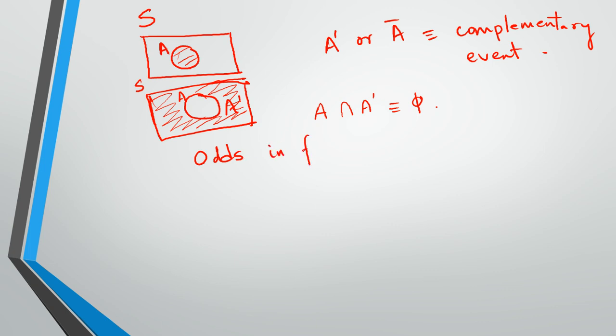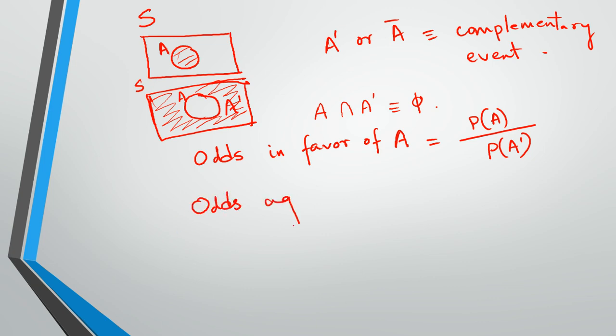Let's say they ask you to find what are the odds in favor of A. But if you don't even know the definition, how can you find odds in favor of A? So odds in favor of A is P(A) divided by P(A complementary). Okay, and odds against A is the reciprocal of that, P(A complementary) divided by P(A). So we find what is odds in favor of A and what is odds against A.